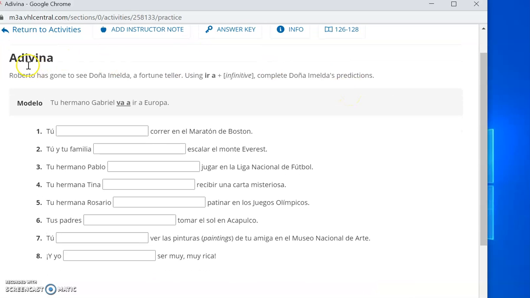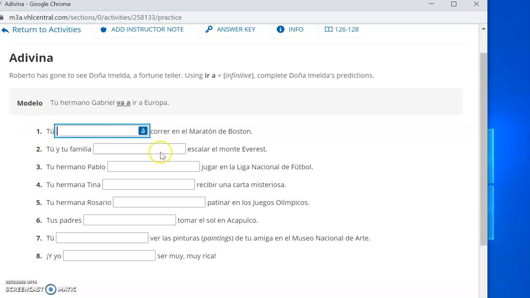Okay, so this is called adivina, which means guess. So let's see what the instructions say. Roberto has gone to see Doña Imelda, a fortune teller. Use ir, a plus infinitive, so the future construction. Complete Doña Imelda's predictions using ir a, all right? So here's a modelo. It says, tu hermano Gabriel va a ir a Europa. All right, so we're basically just conjugating the verb ir according to the subject and using a.